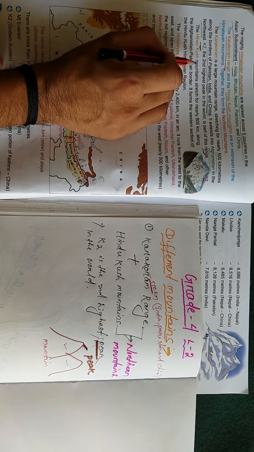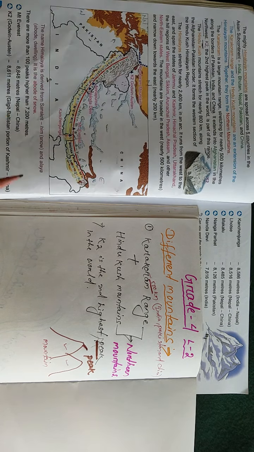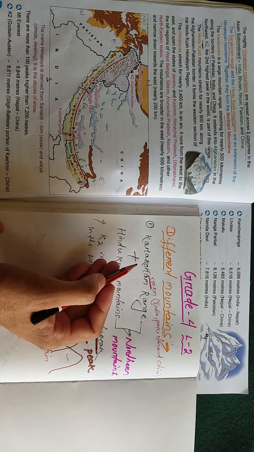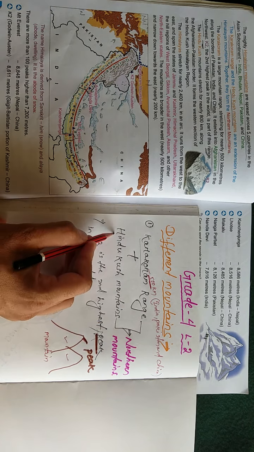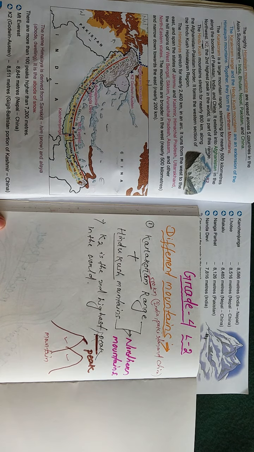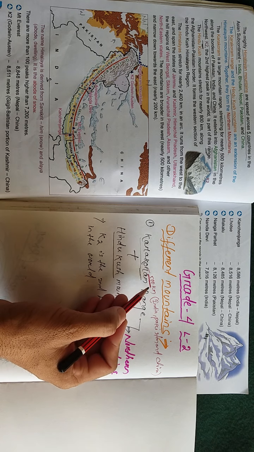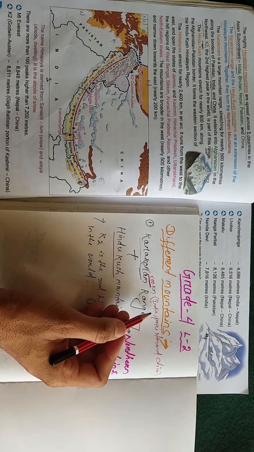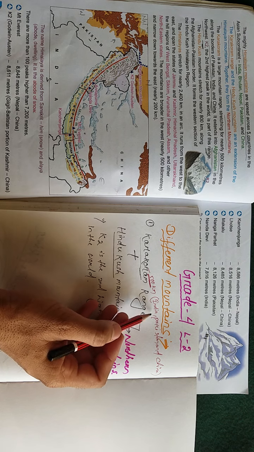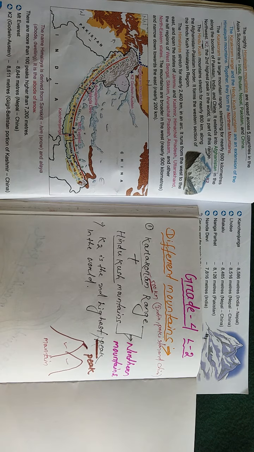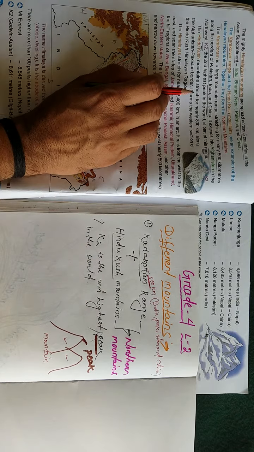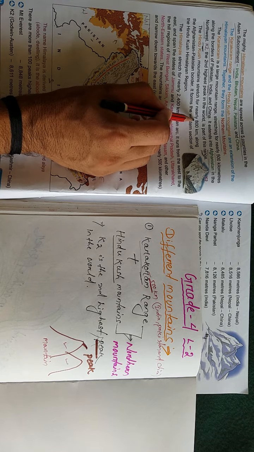The Hindu Kush mountains stretch. We have discussed that the northern mountains cover approximately two mountain ranges, that is Karakoram mountains and Hindu Kush mountains. We have discussed the Karakoram mountains. The Karakoram mountains stretch nearly 500 kilometers across the border of three countries, that is India, Pakistan and China. So next we will come to the Hindu Kush mountains. The Hindu Kush mountains stretch for nearly 800 kilometers.